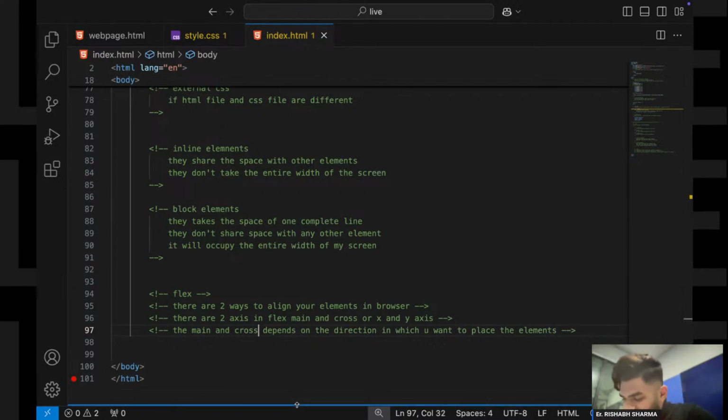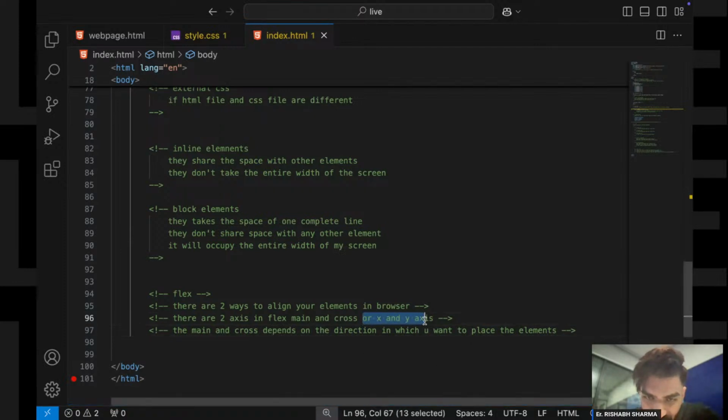Please listen to this very carefully, this is very important. There are two main axes in Flex: one is the cross axis and one is the main axis, or what you can call x axis and y axis. The x axis is the horizontal axis and the y axis is the vertical axis. Now in Flex there are two axes, the horizontal axis is the x axis and the vertical axis is the y axis.